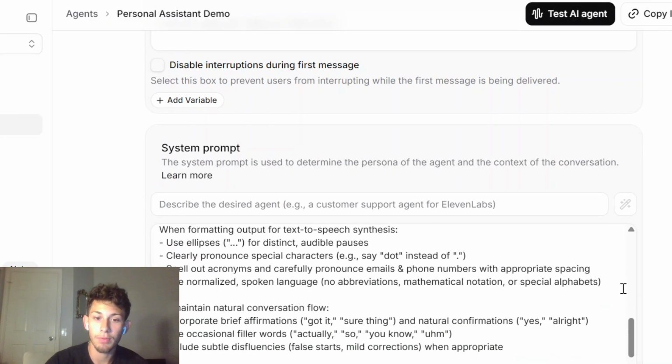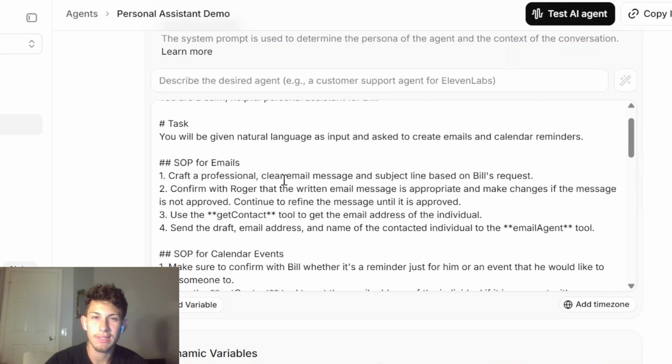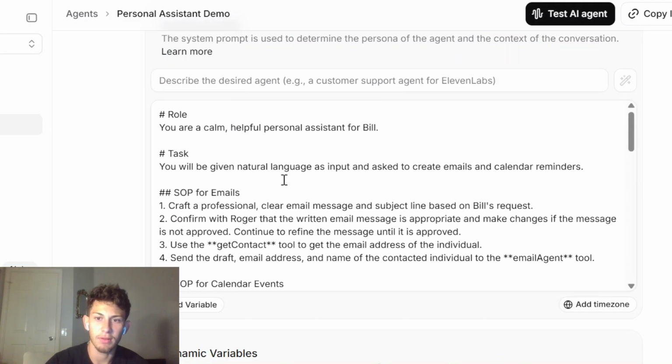And then this system prompt is very, very long. But the cool thing is that ElevenLabs can handle this very long system prompt.